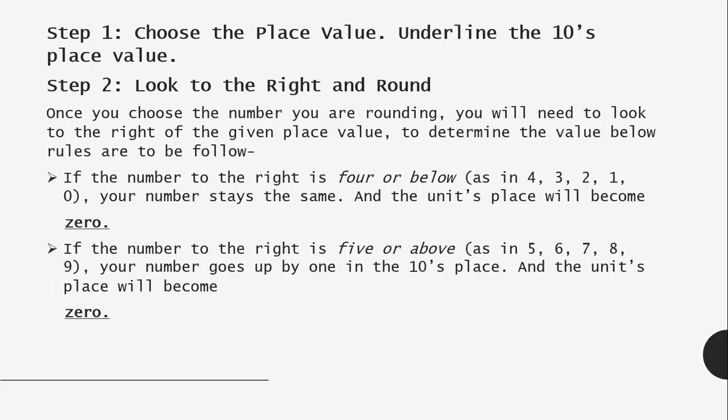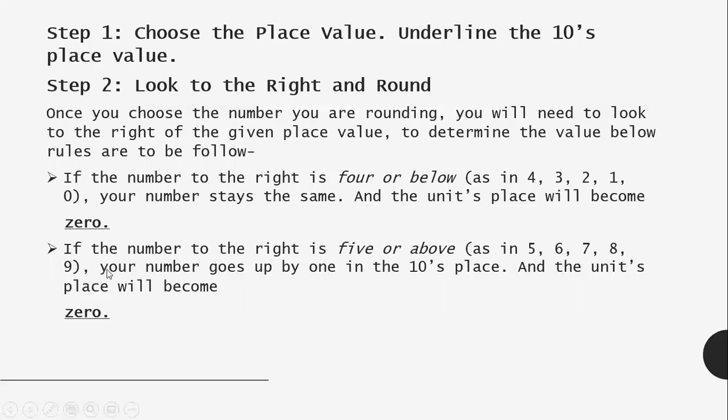When we see the units place, we follow 2 rules. In the zero place, we apply these two rules to round off the tens place. If the number to the right, at the units place, is between 0 and 4, that is, it can be 4, 3, 2, 1 or 0, your tens digit stays the same and the units digit will become 0.